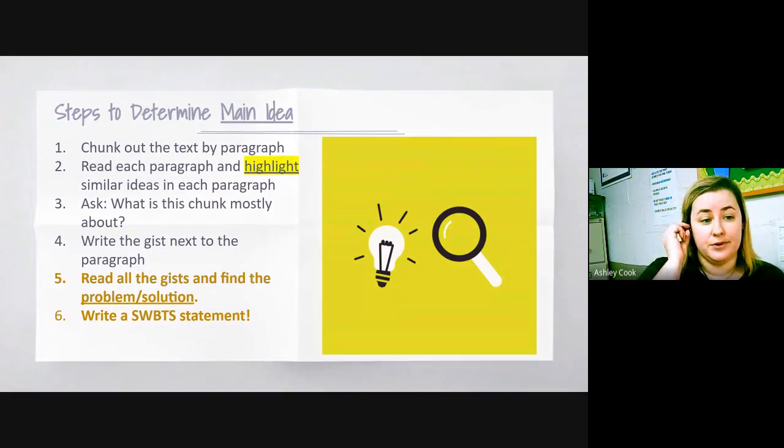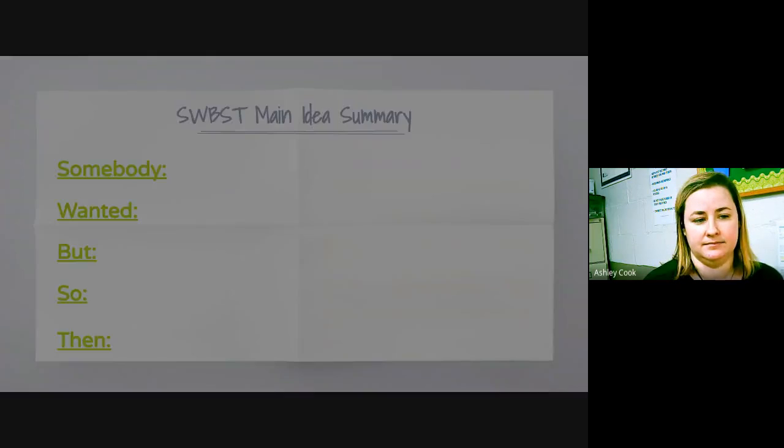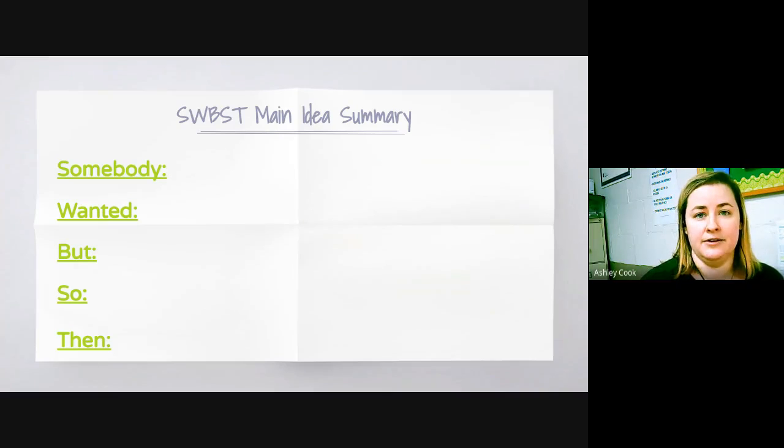Now, why was that important? Well, that's going to be important to making our summary statement. Now we've done 1 through 4. We've found the problem and solution, and now we're going to write our statement. Who is the somebody? Fox. What did he want? To eat. What was his problem?